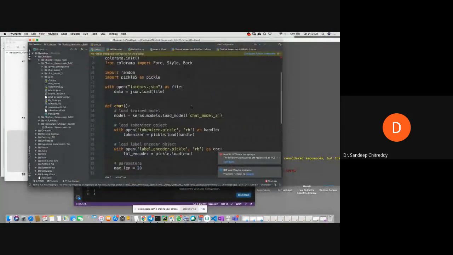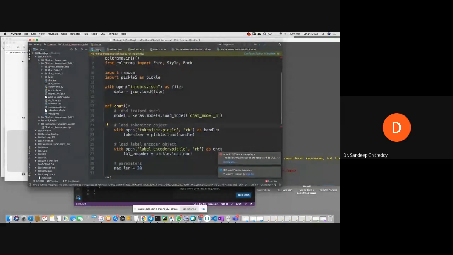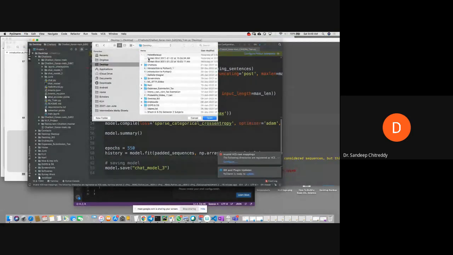So we have changed here chat_model_3. Now let us go to our, okay, in which file is this? Okay, this is also the wrong file. I need to open the right folder. Give me a minute. File open. I need to go to the right folder.